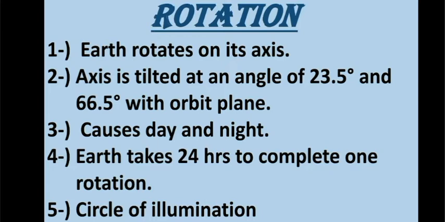Then the circle of illumination. What is the circle of illumination? Due to the spherical shape of the Earth, only one half of it gets light from the Sun at a time, while the other half remains in darkness. And the circle that divides the lighted part of the Earth from the part in darkness is known as the circle of illumination.